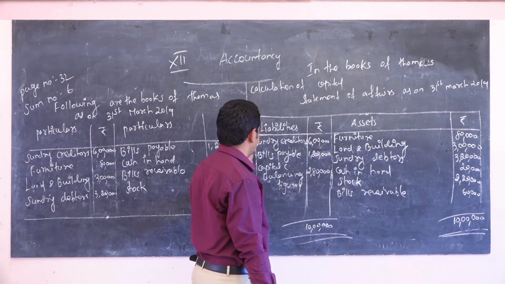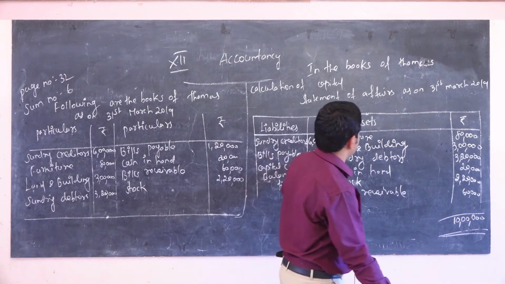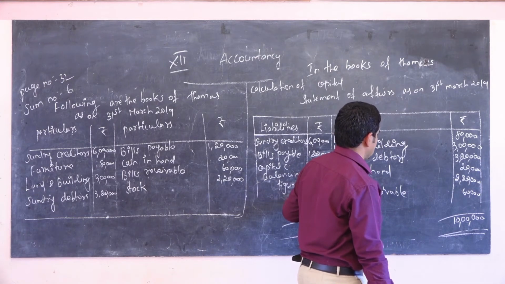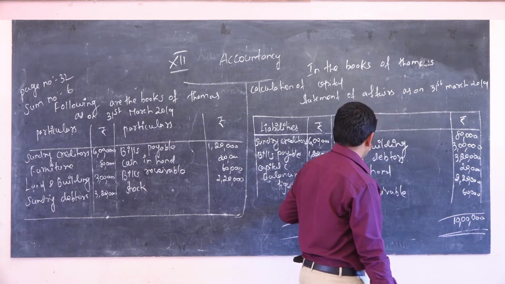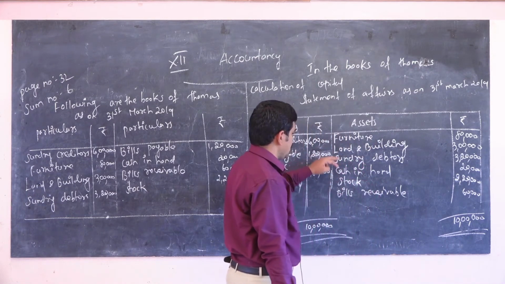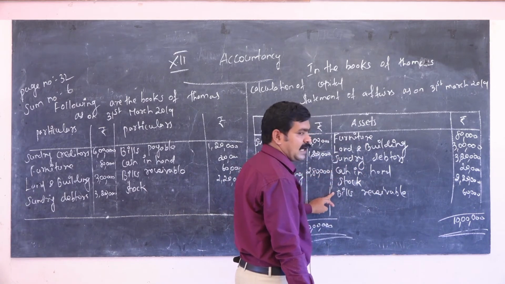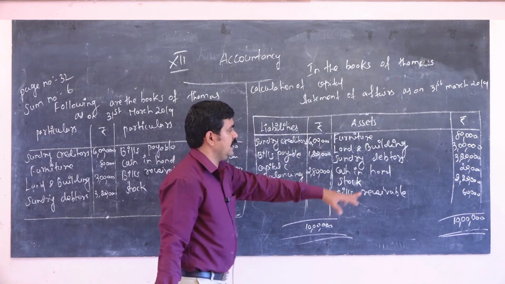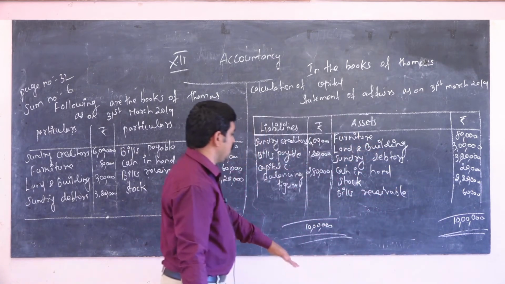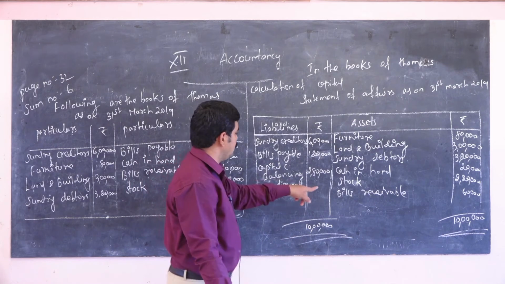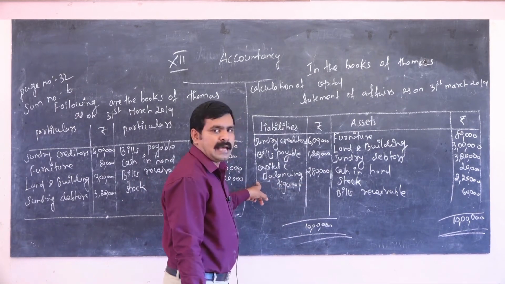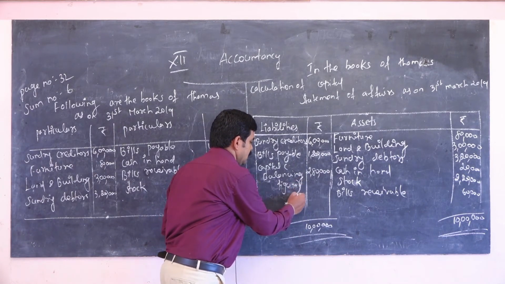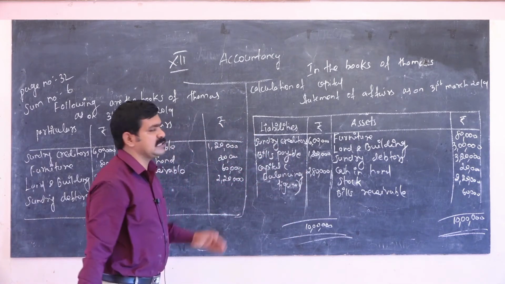Furniture and land and building are fixed assets, and debtors, cash, stock and bills received are current assets. The total amount is 10 lakh. So you have to separate this value, and you get the capital amount 2,80,000. This is the balancing figure. This is the format, the way of calculating this problem.